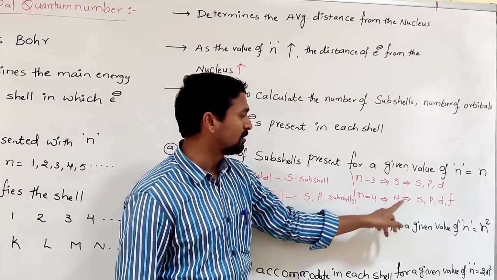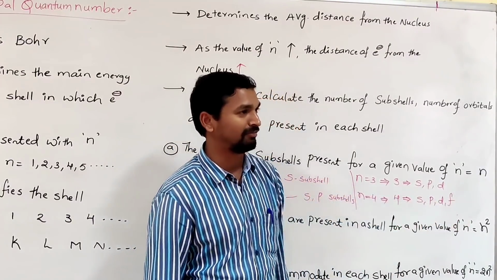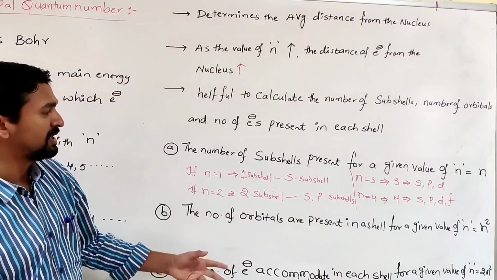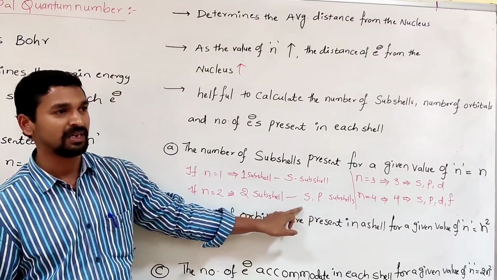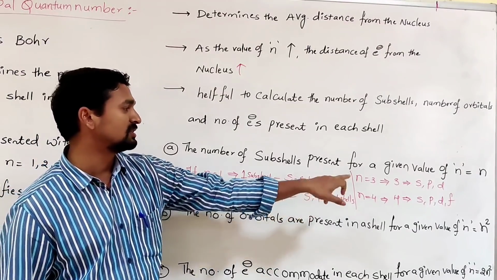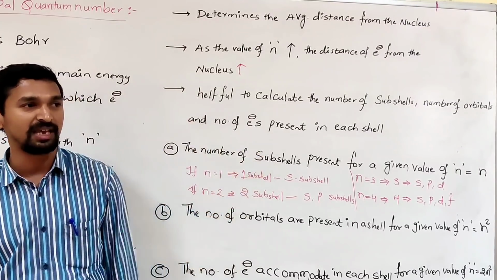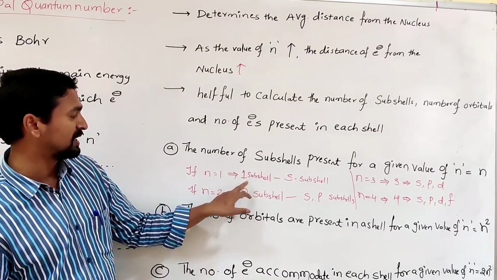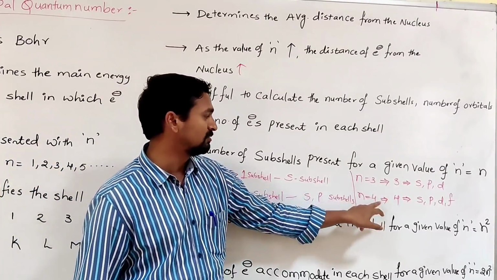If n is equal to 4, 4 subshells are possible: s, p, d and f. So what is the difference between these? Here s is present, here s is present, here also s is present. The difference is that they are different in energy, because they are not present in the same energy level. One is present in the first energy level, another in the second, the third one and the fourth one.